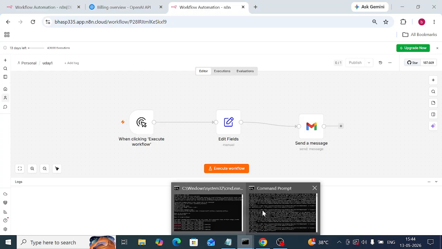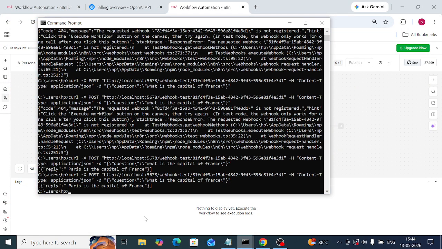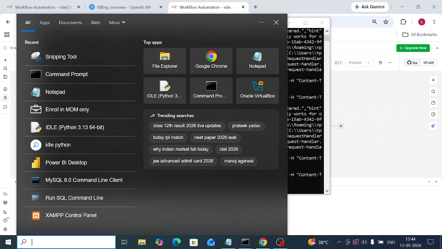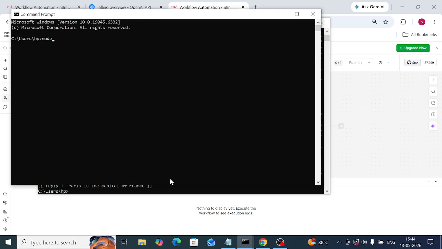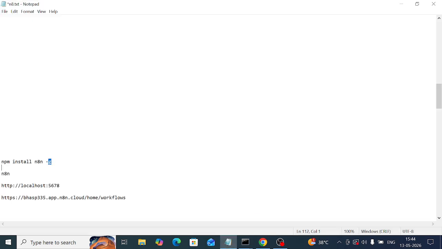How do you check whether Node.js is installed or not? Go to the command prompt, type cmd, then node --version. If we give that, it shows version 24, which is the Node.js version. Then what you need to do is install n8n. How to install n8n? Use npm, the node package manager: npm install n8n -g.